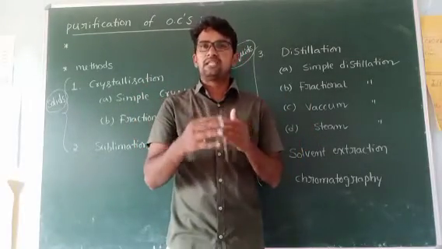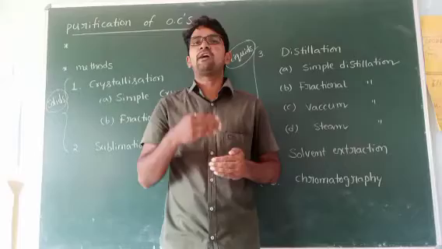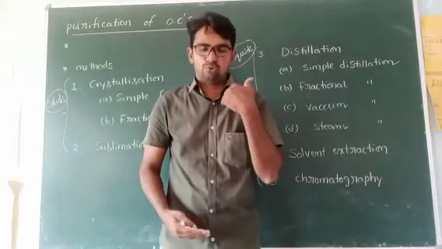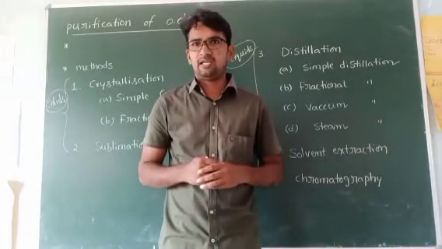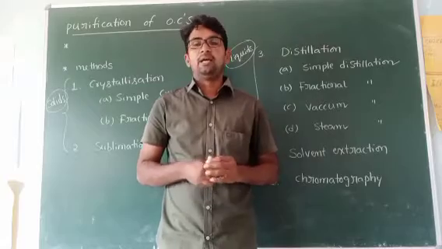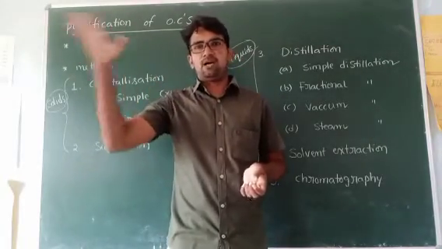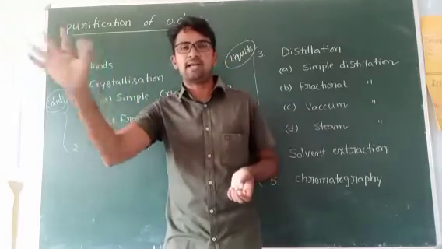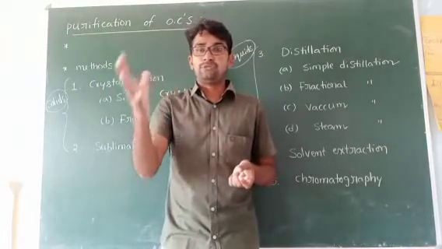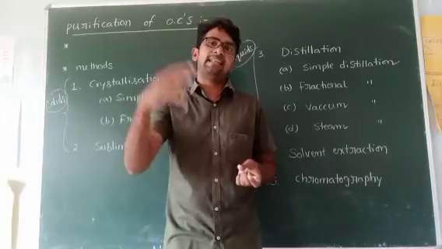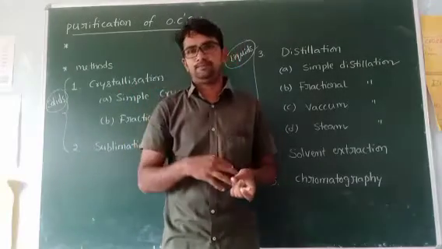For example, this process is a decomposition process. From the grapes we prepare ethyl alcohol. It is one of the organic compounds. But we cannot get that ethyl alcohol directly.